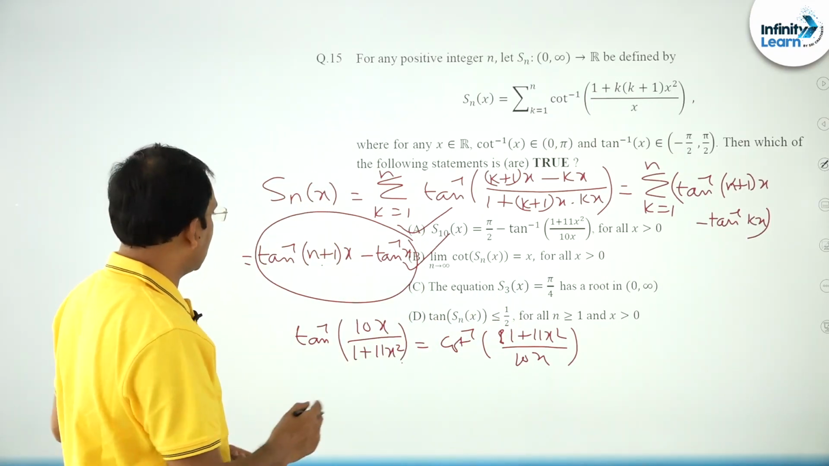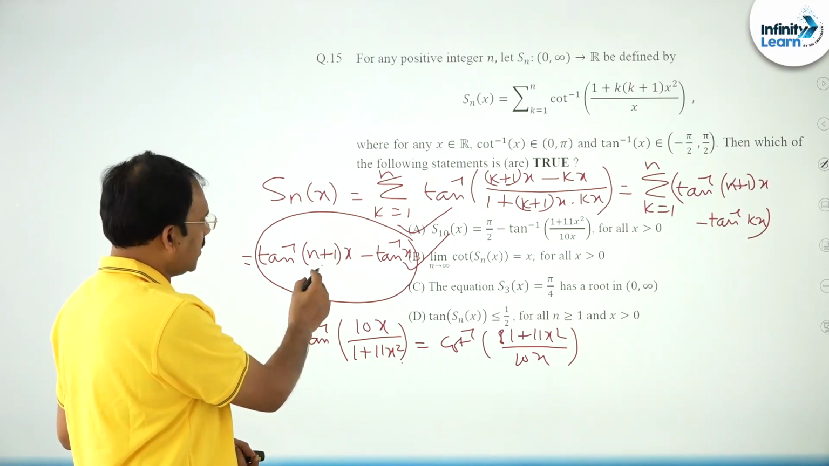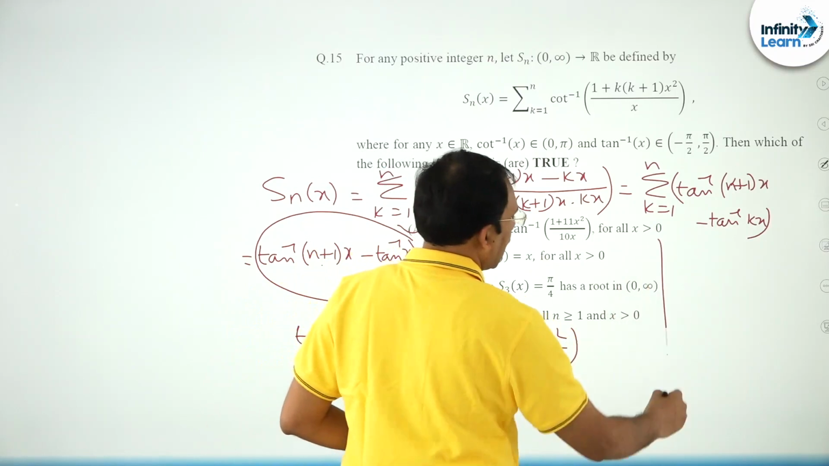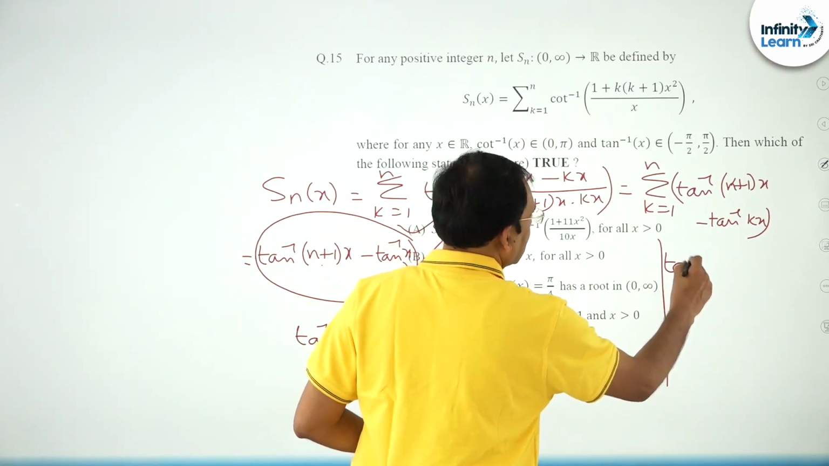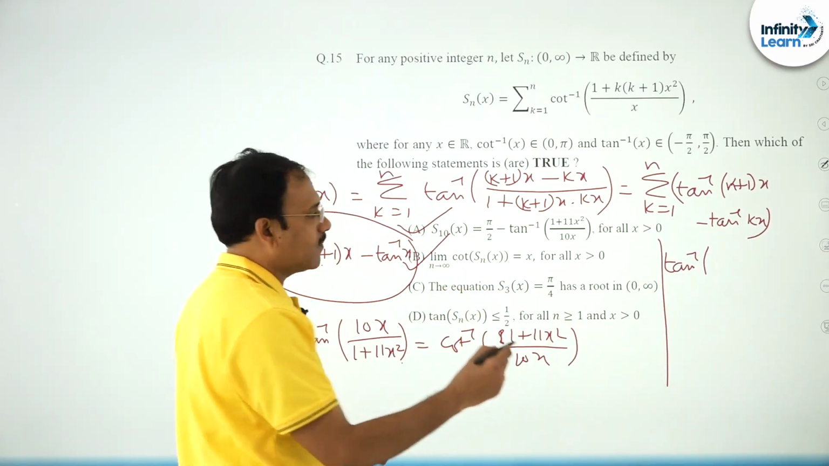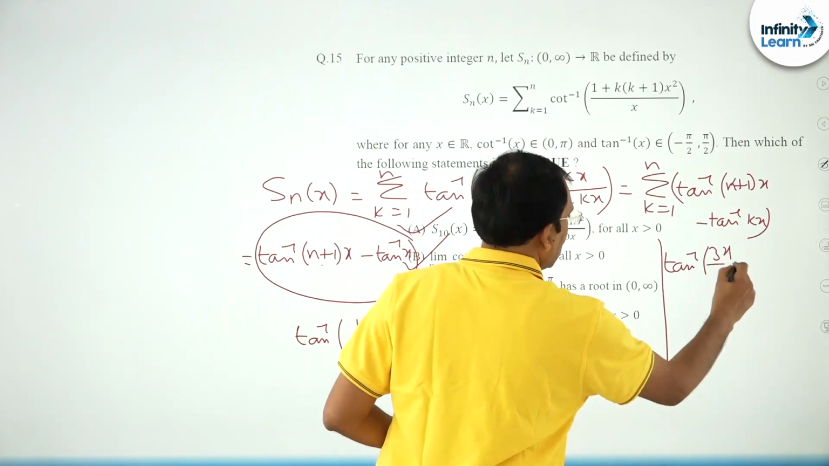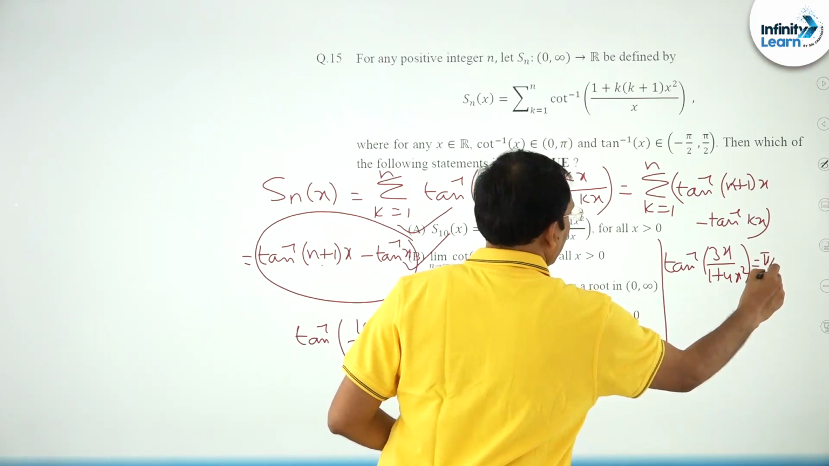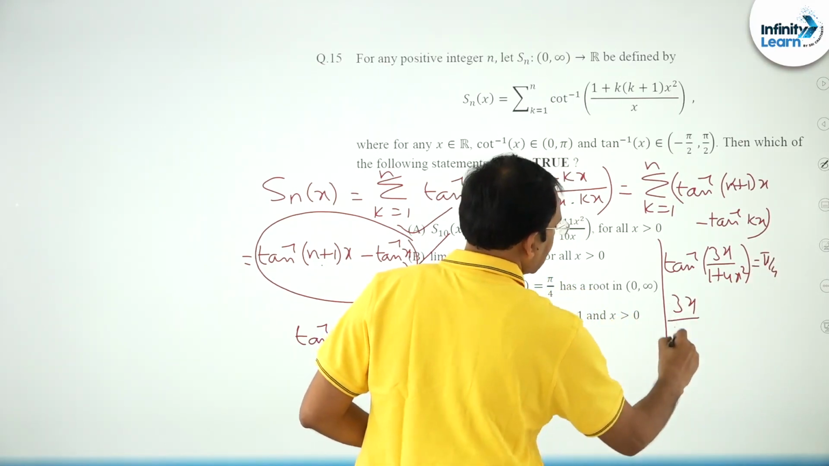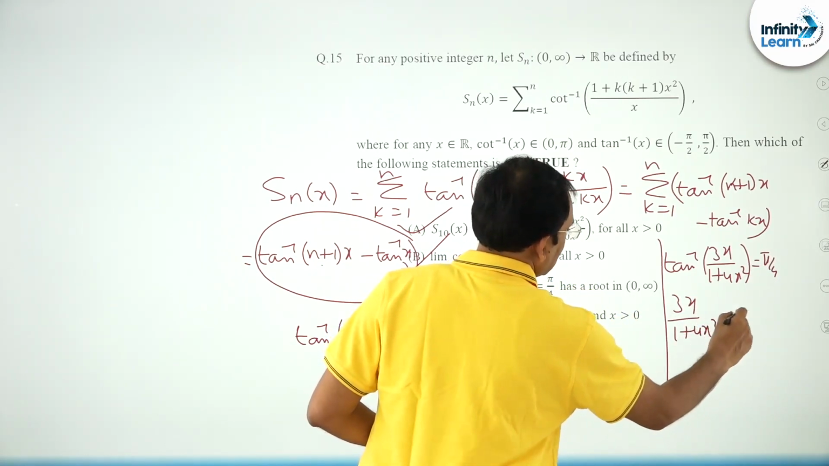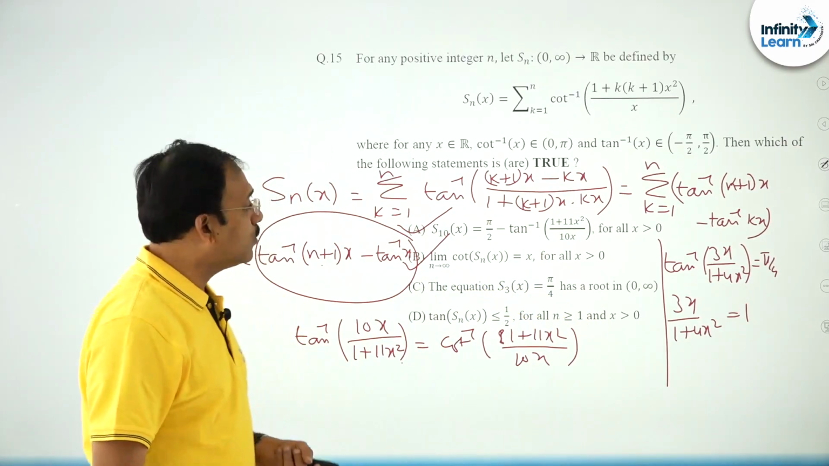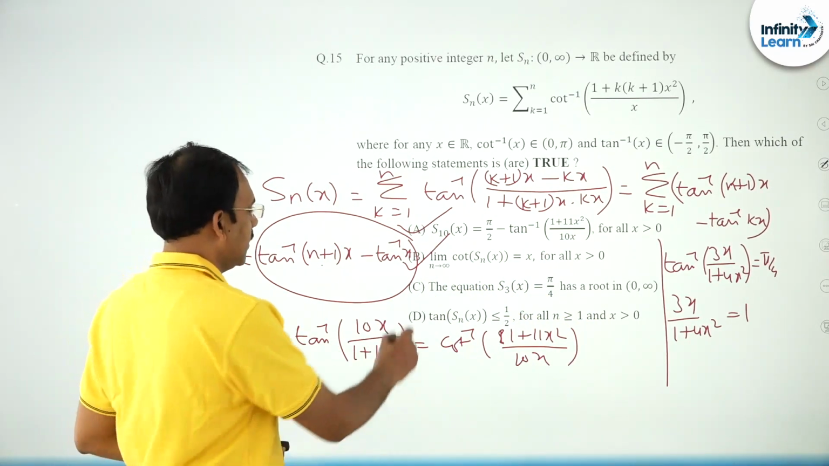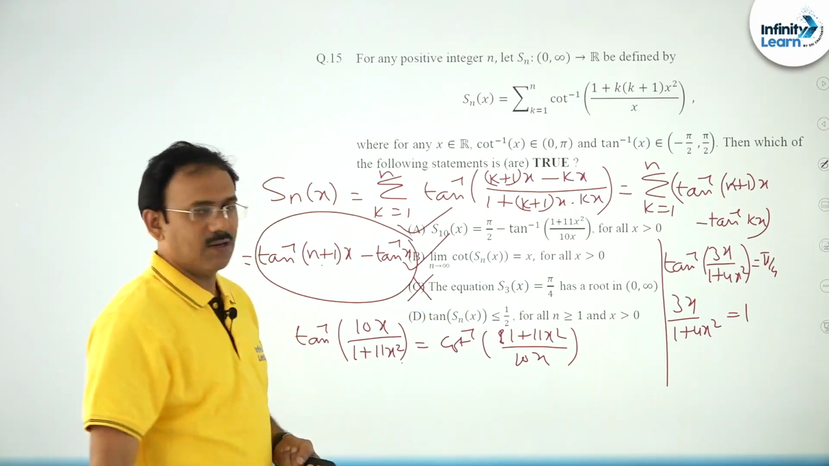S3(x) is nothing but, friends, tan inverse 4x minus tan inverse x. You see, tan inverse 4x minus tan inverse x means tan inverse of (4x minus x), 3x by 1 plus 4x square is equal to pi by 4. That means 3x by 1 plus 4x square is equal to tan pi by 4, which is 1. You just observe the solutions, you will get delta negative, and hence this is a wrong statement.